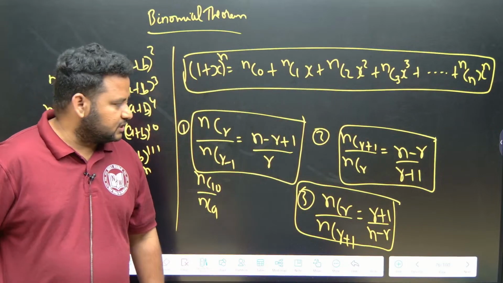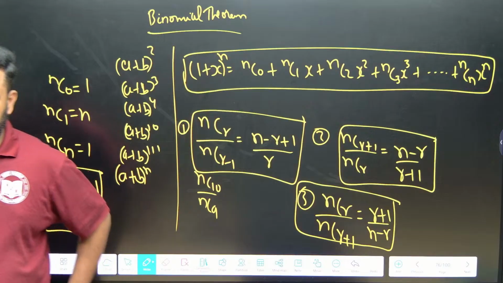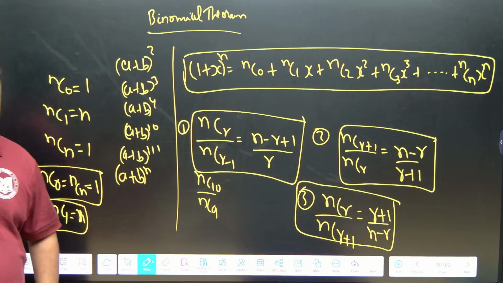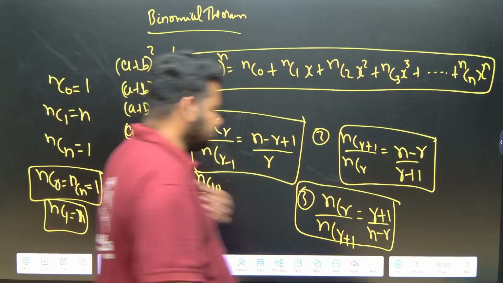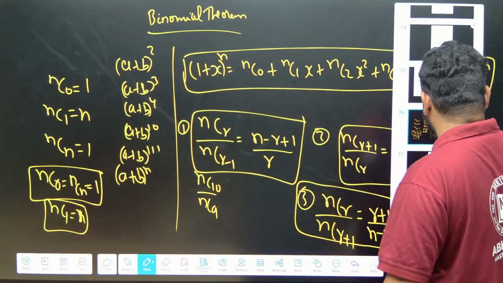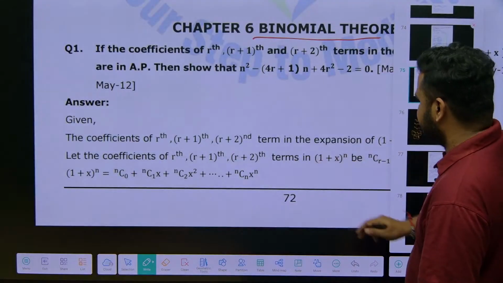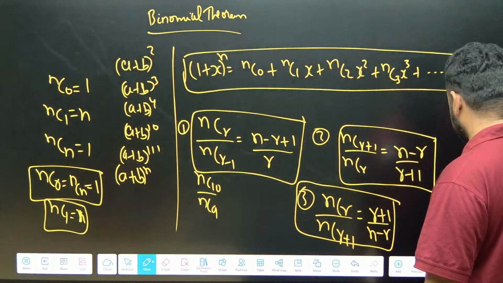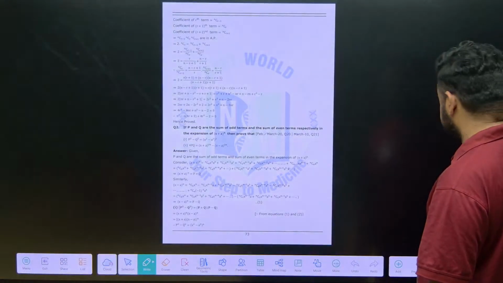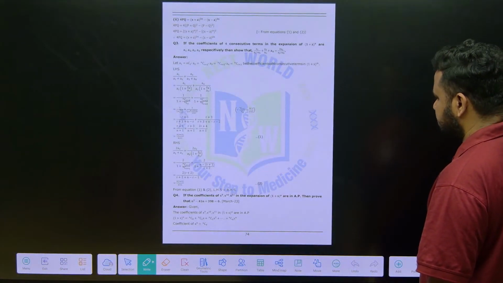Clear na? So, let us start with the first question. Please make a note of it. The first question that they have given is this, but let us not solve this question. There is one theorem based question. Let us solve that question and come back to this one later.